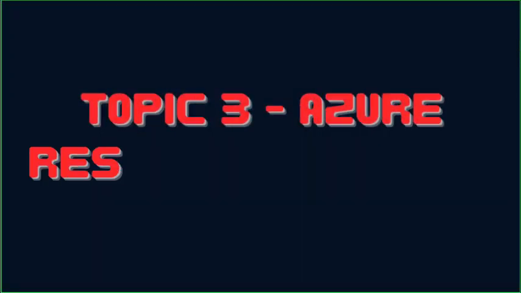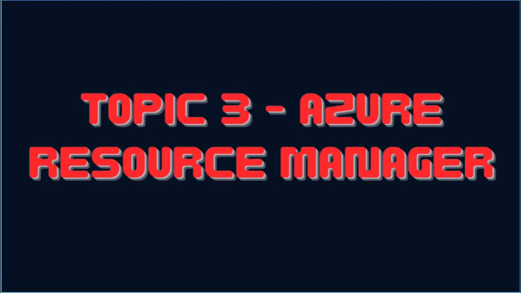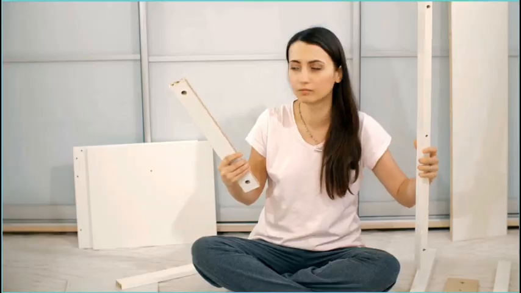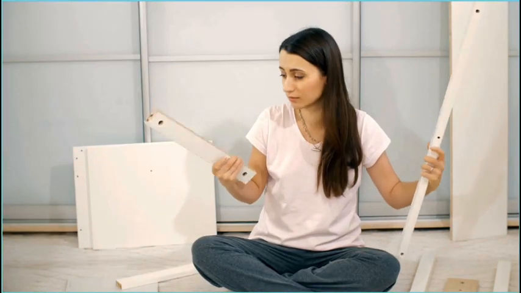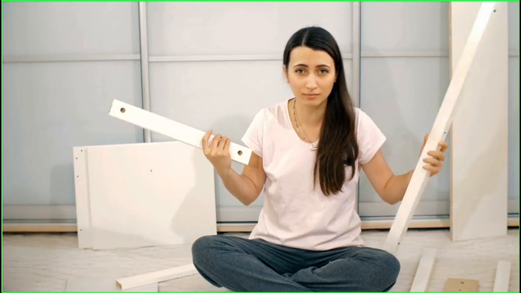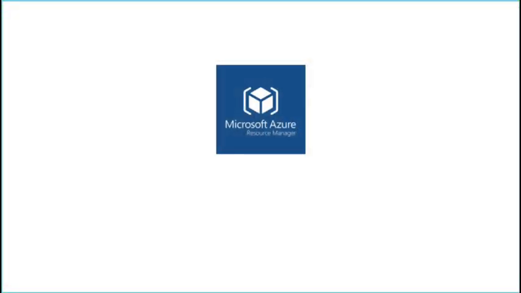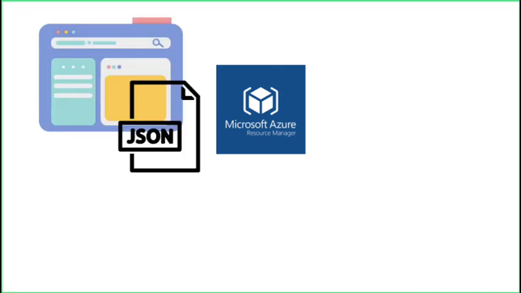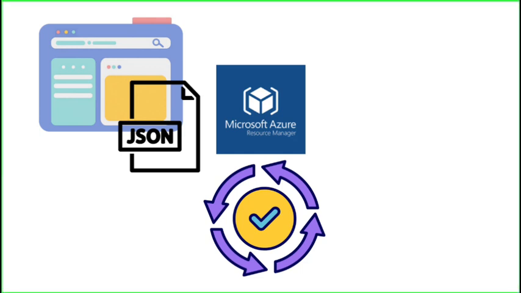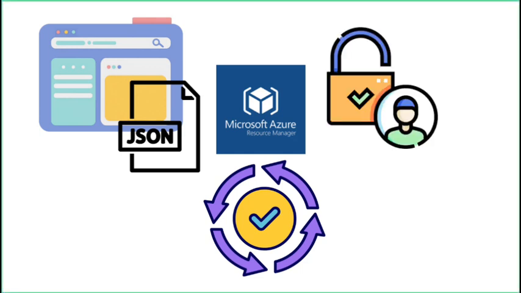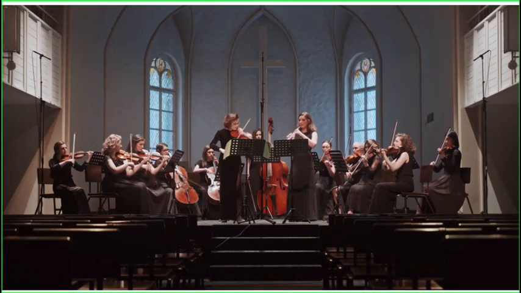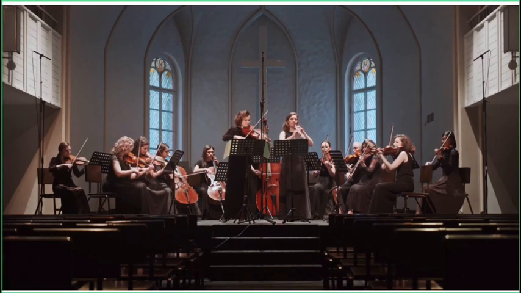We now understood governance and why it matters. Now let's understand Azure Resource Manager so that we can understand how governance can be achieved in Azure, since ARM will help us achieve that. A quick backstory into ARM. Before ARM, pre-2014, deploying Azure resources was like assembling IKEA furniture without a manual. Resources were standalone and hard to manage. ARM changed everything. It gave us JSON-based templates. It introduced role-based access control, and it allowed consistent deployment models. Think of ARM like a conductor of an orchestra, making sure all resources play in sync.